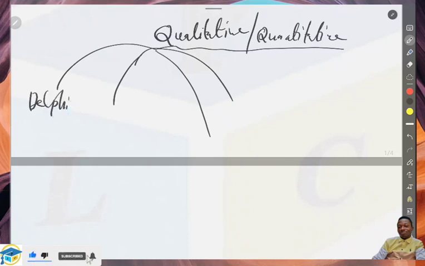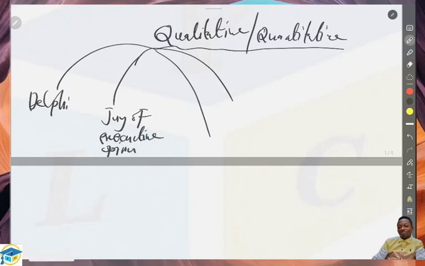We also have the jury of executive opinion. We also call this judgmental sampling. Whether jury of executive opinion or judgmental sampling, they are the same. So if you don't see judgmental sampling, you can also see jury of executive opinion. Let's take note of that.